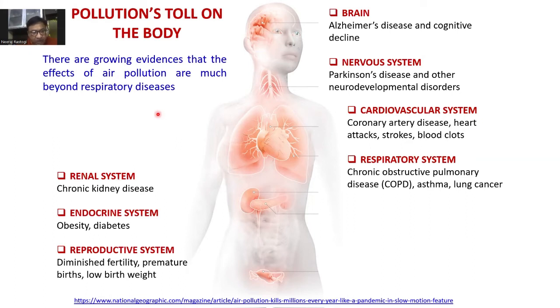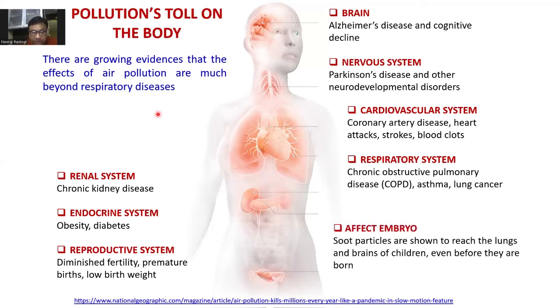It can affect our endocrine system, which can cause obesity or diabetes. It affects the reproductive system. It can diminish fertility. It can cause premature births. It can cause low birth weight. Some recent studies have shown that soot particles can reach the lungs and brains of children even before they are born. That means it can affect even the embryo. So think, it is not only respiratory diseases; it can affect all parts of our body.